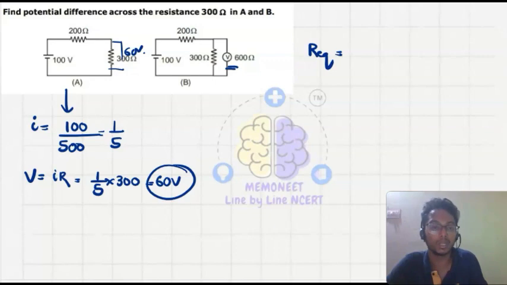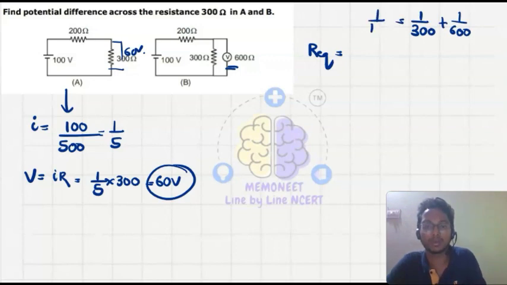The resistances are 300 and this is 600. I am finding the equivalent between these two: 1 upon R equivalent dash is equal to 1 upon 300 plus 1 upon 600.